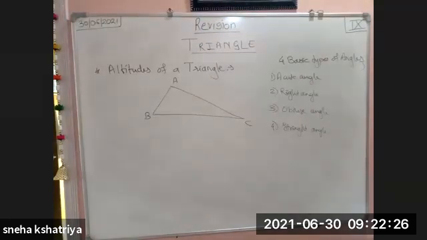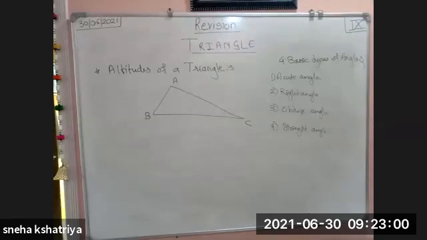Okay. Acute angle means what? Any angle, if it is given to you and its value is less than 90 degrees, then it is called an acute angle. And what is meant by right angle? A triangle is given to you in which one angle is 90 degrees, then it is called a right angle triangle. What is an obtuse angle triangle?